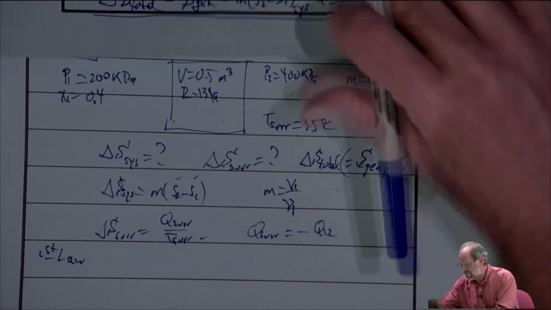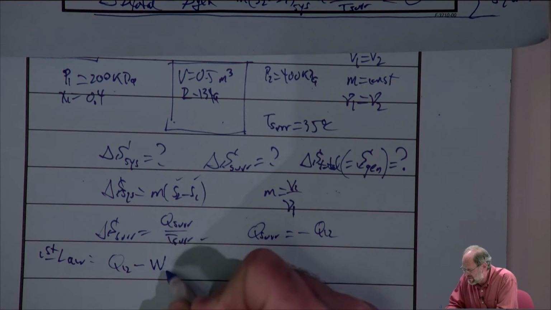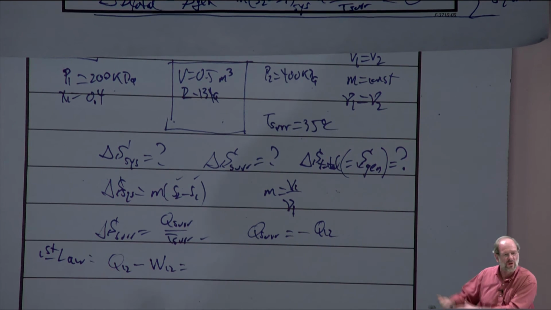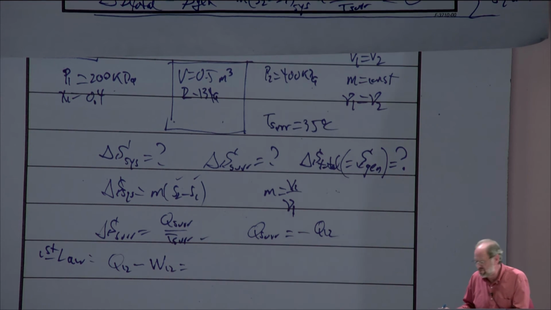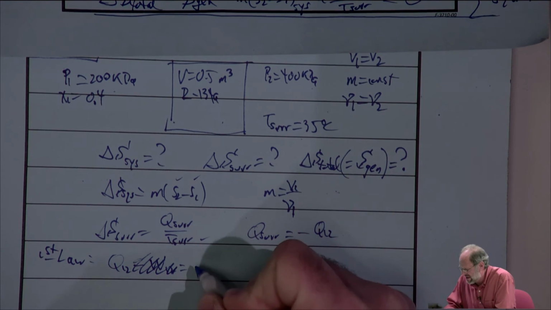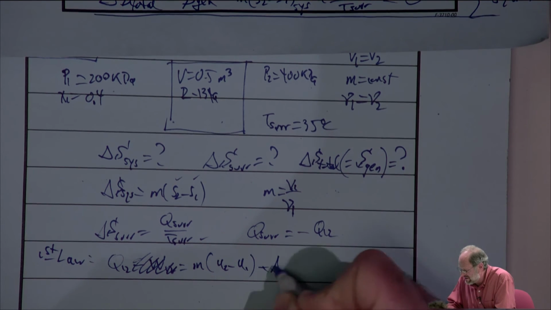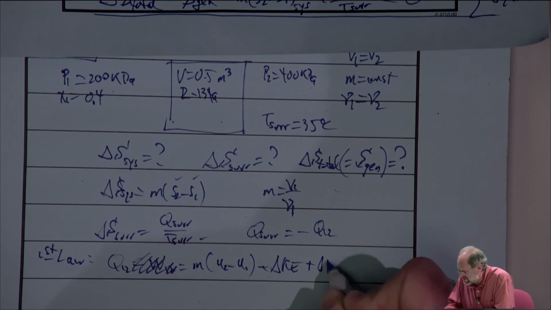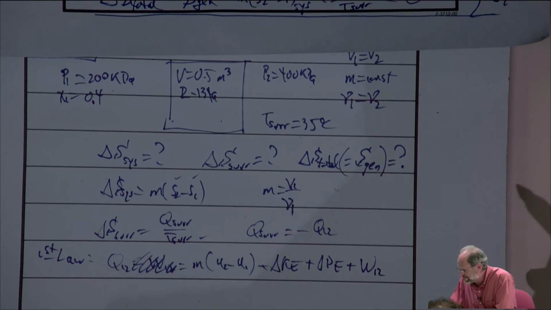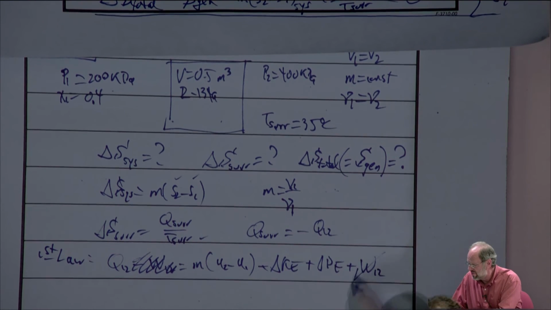So the first law tells us that heat transfer minus the work, although I guess we put the work over onto the right-hand side for most of these problems, didn't we? Negative on the left or positive on the right, it doesn't really matter. I guess I'll be consistent. So this equals the mass times the change in internal energy plus the kinetic and potential energy changes, and then plus the work. Okay. Now, it turns out that there is no work, right?